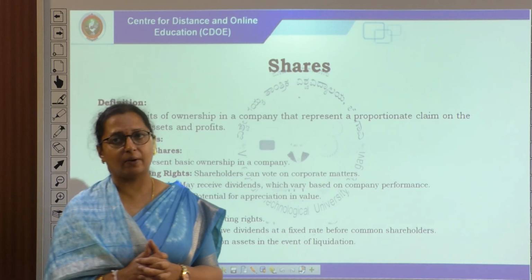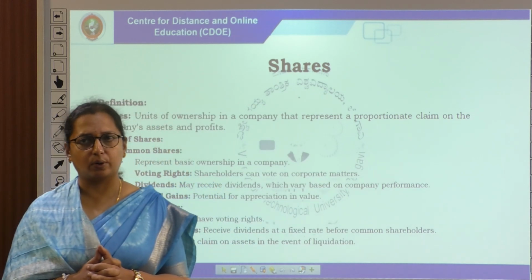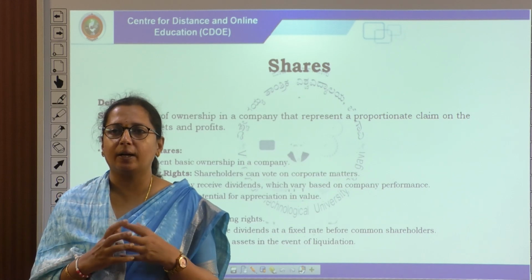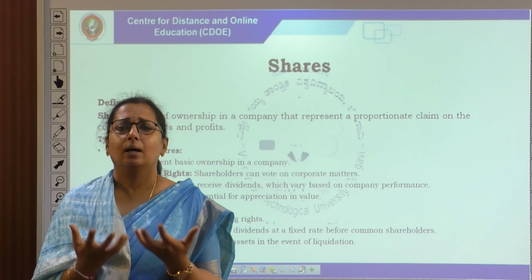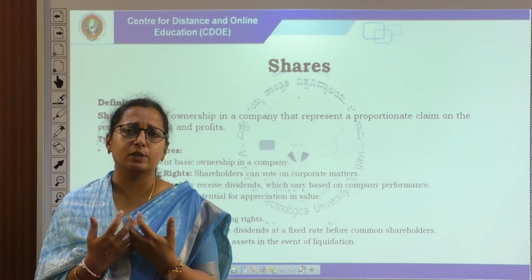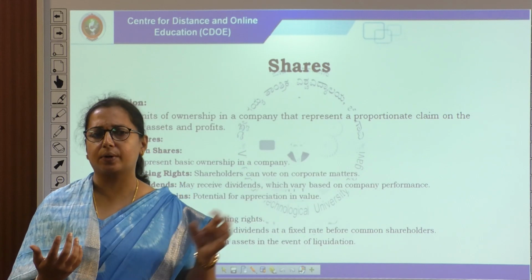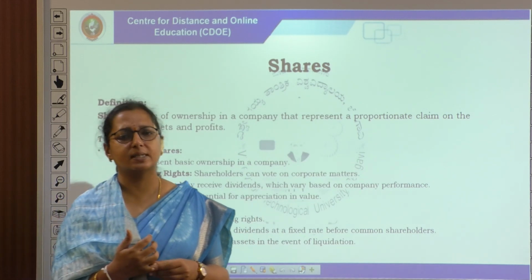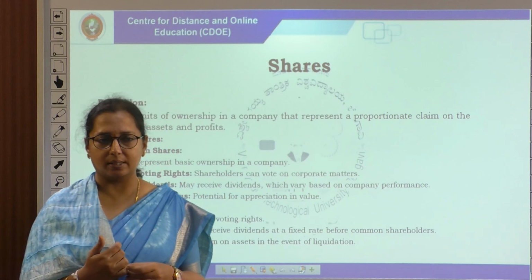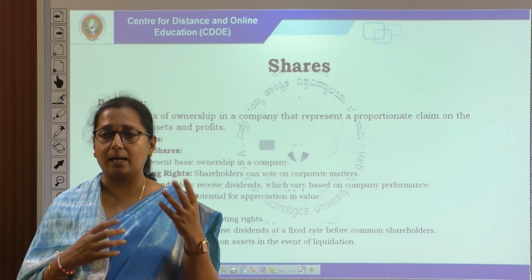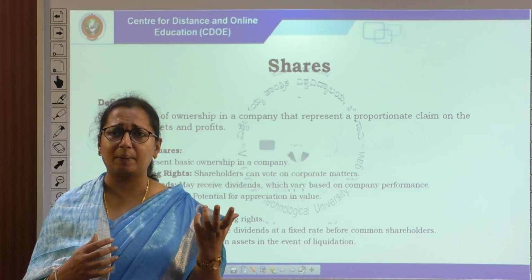Preference shareholders typically do not have voting rights, and they receive fixed dividends. Preference shareholders are given preference to get the dividend, as I mentioned earlier. That is a continuous return, receiving a dividend at a fixed rate before common shareholders. That means equity shareholders will be given the last option for payment of dividends.